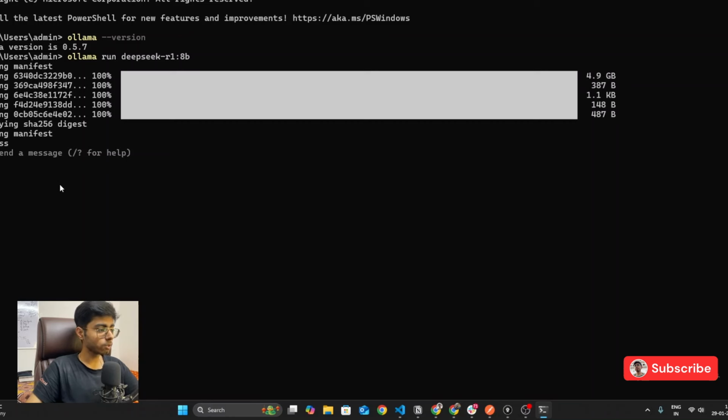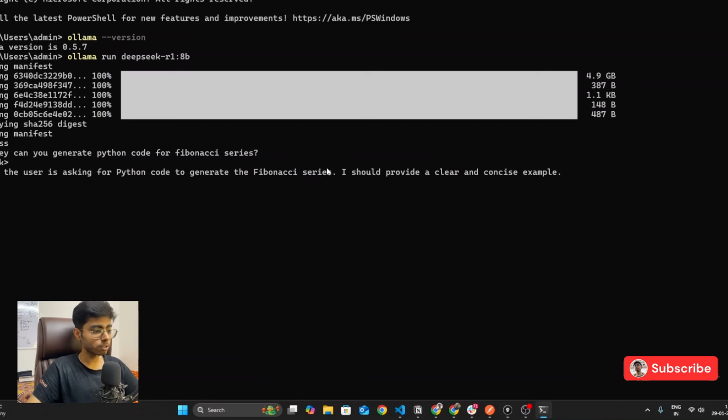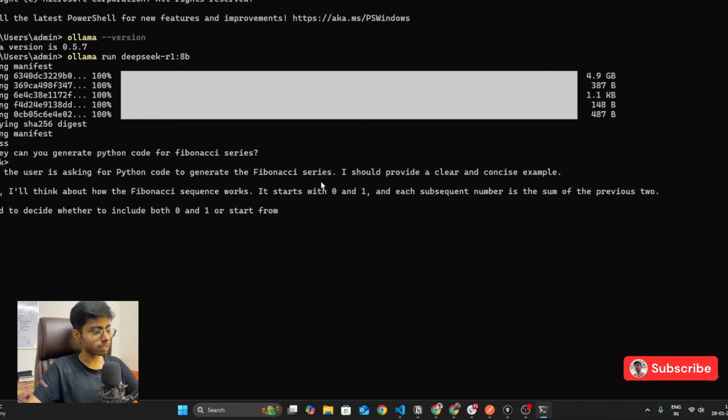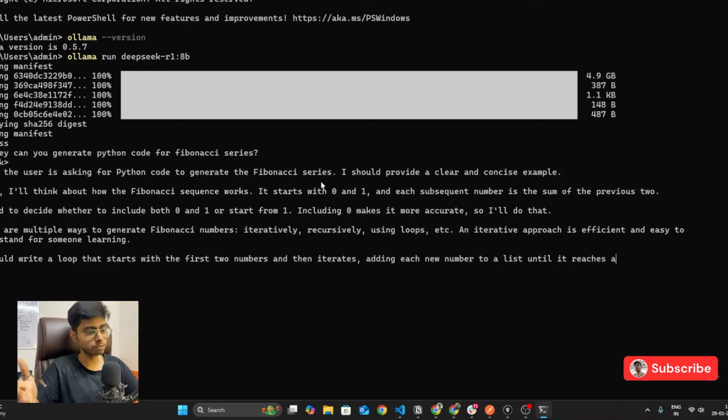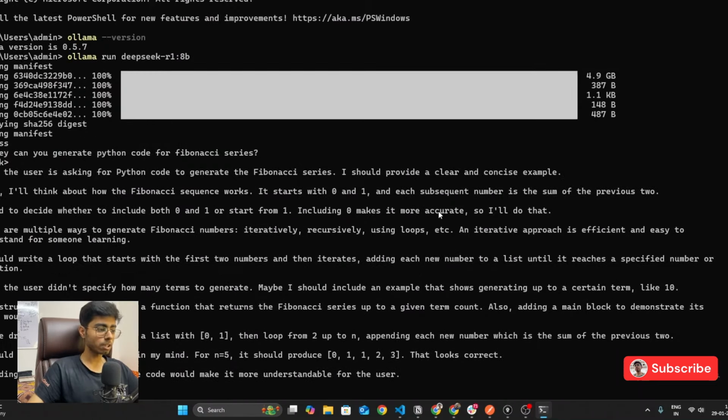Now if I try to send a message, let's say, hey, can you generate Python code for Fibonacci series. Let's see what it generates. Okay, the user is asking for Python code, so you can see it is first of all thinking what the user wants, then it is generating the steps, and then eventually it is going to reach the final output, right? Not like ChatGPT where it just gives you the output. So this is how developers can actually run the models locally.